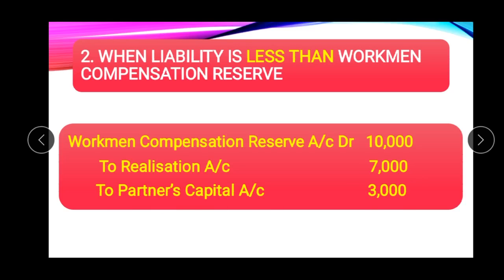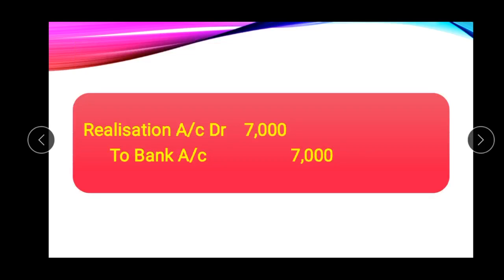And when the liability is paid off, the second journal entry will be realization account debit to bank 7,000 because the claim is of rupees 7,000. So here liability is paid.